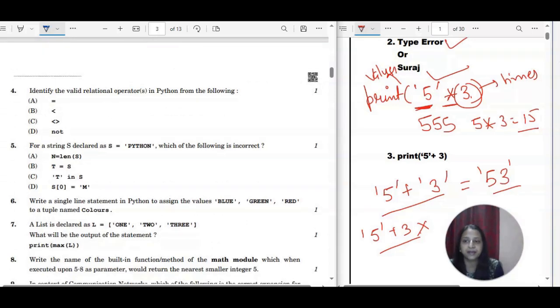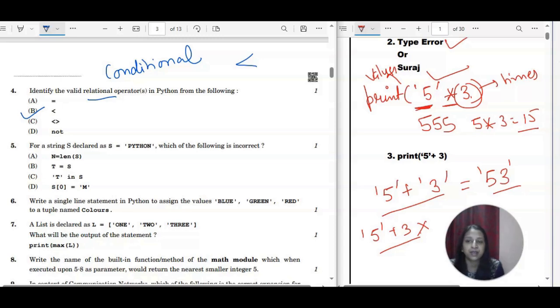Next is, identify the valid relational operator in Python from the following. Relational operators are also considered conditional operators in Python. This is the second name of the relational operator. So less than is the answer. Less than, greater than, less than or equal to, greater than or equal to, these all are relational operators.